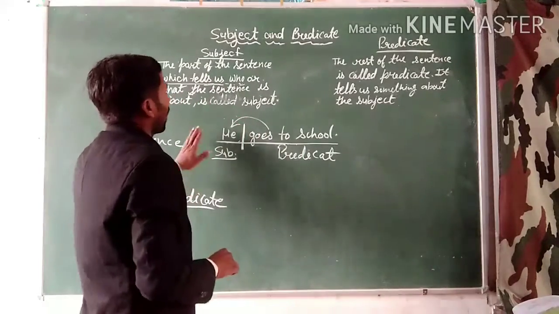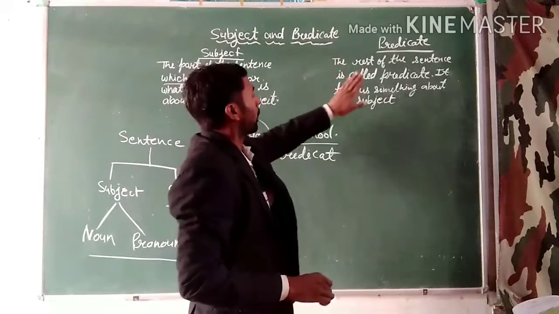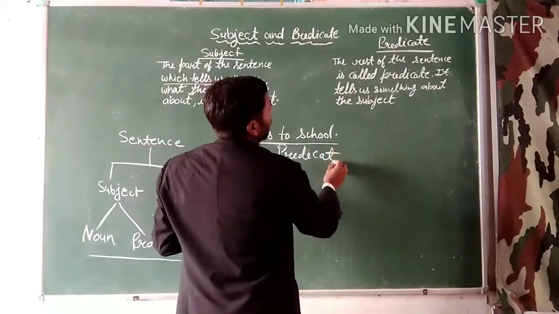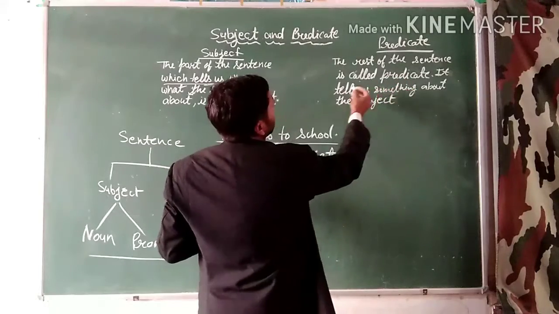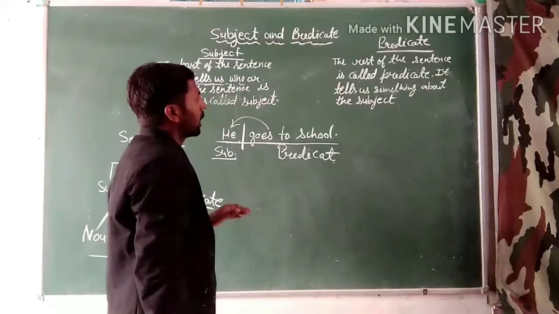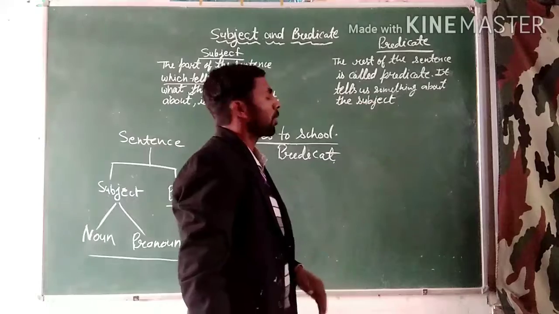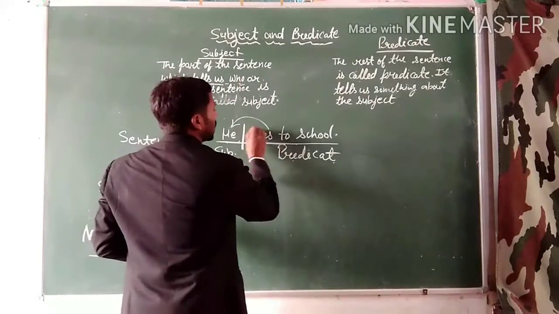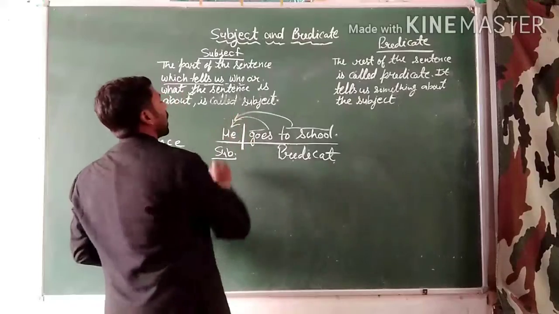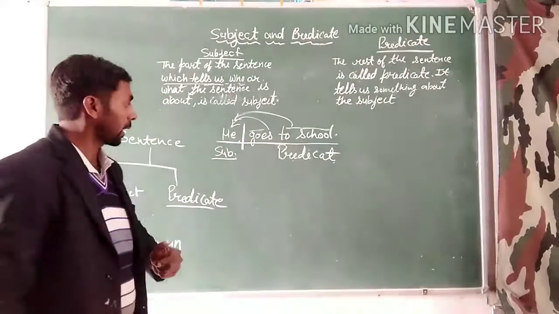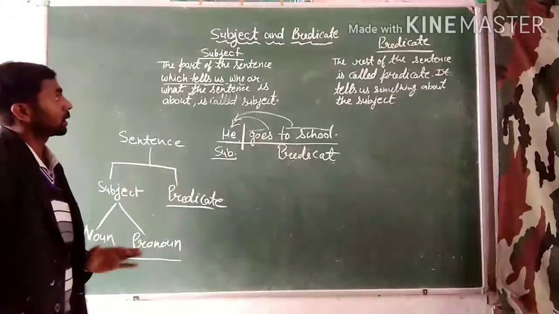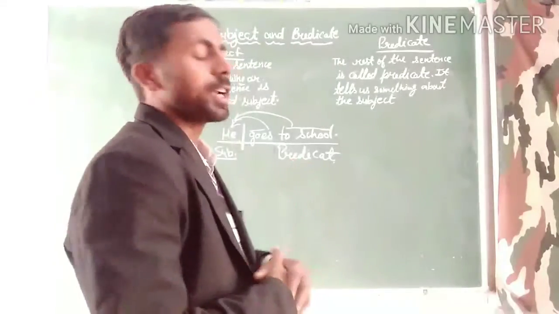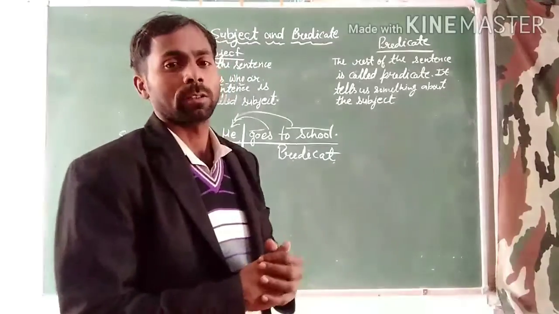And predicate means the rest of the part. It means leaving the subject, the rest of the sentence is known as the predicate. The rest of the part of the sentence is called the predicate, and it tells us something about the subject. So it is subject and predicate, and how can we identify the subject and predicate in the different kinds of sentences?